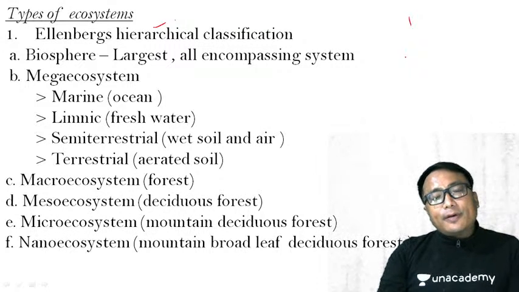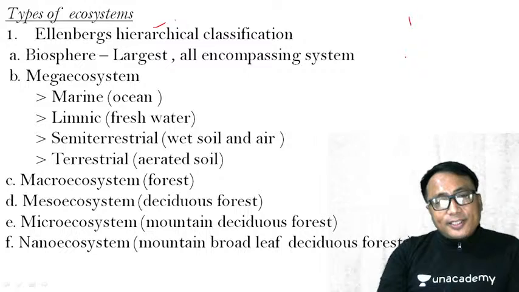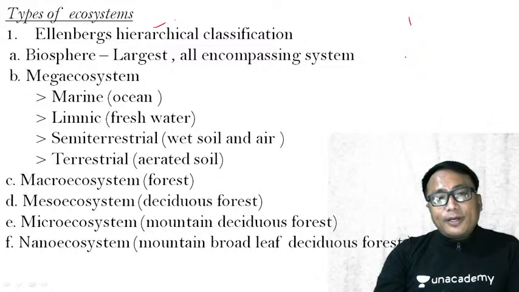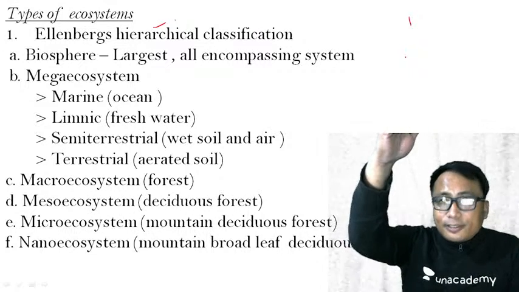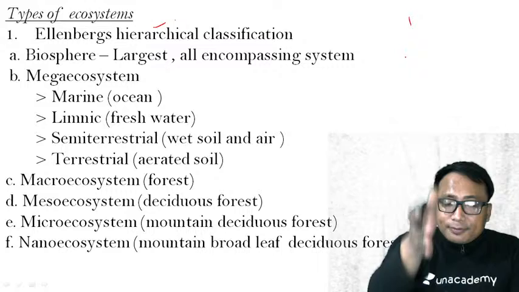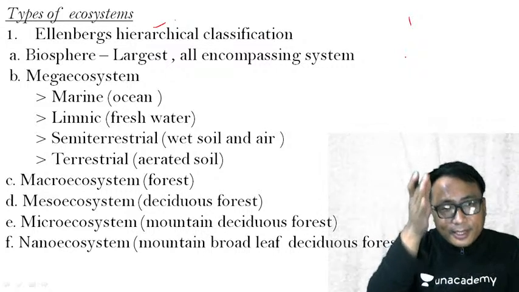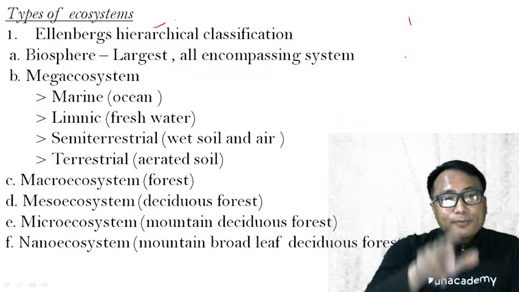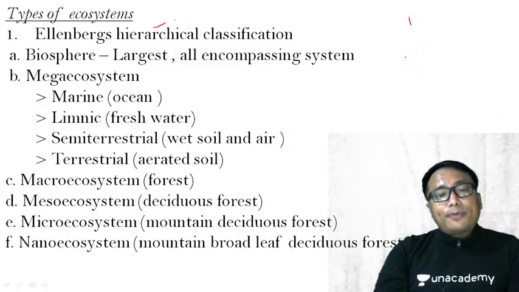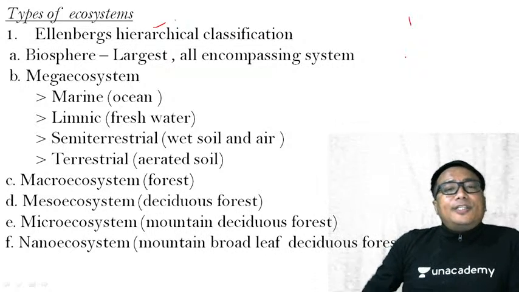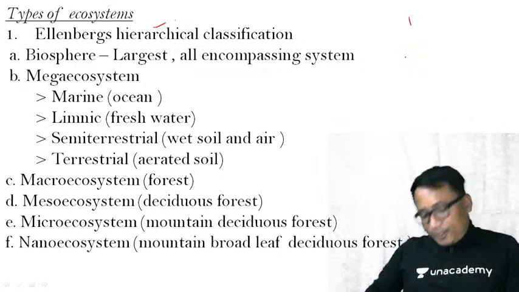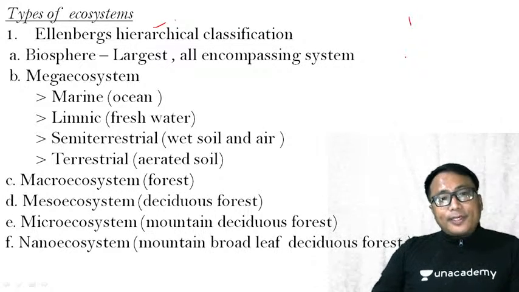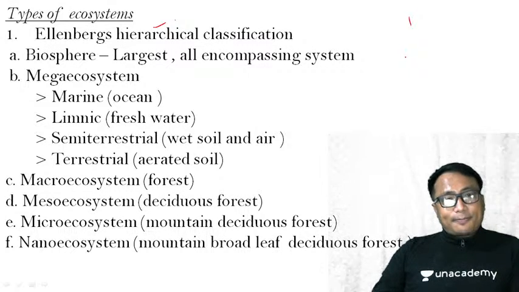If you remember, during our initial class, I have already shown you one diagram regarding the scope of the study of this environment. Right from the atoms and cells, we have been seeing the hierarchy. As far as environmental geography or ecosystem is concerned, we will start from the organism level up to the biosphere. Therefore, at the top, we have the biosphere, that is the largest extent in area, or you can say largest amount of species, plant or animal. So, biosphere is the largest, all-encompassing system.